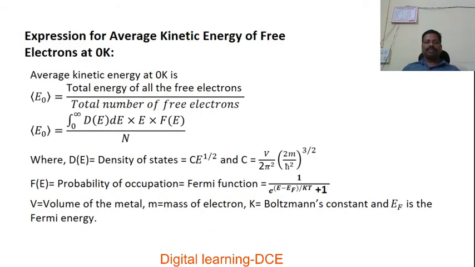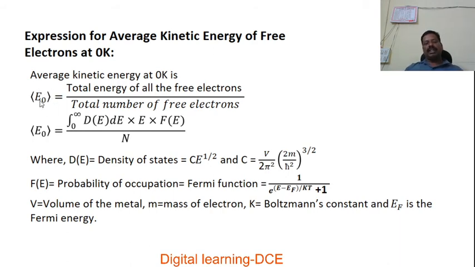Next, we are going to discuss the expression for the average kinetic energy of free electrons at absolute 0. Now we are going to find the average energy, or mean energy, of the free electrons in a metal. The average energy at absolute 0 degree Kelvin is defined as the average of E_0. E_0 is the average energy. This diamond bracket tells about the mean value or average value of the kinetic energy of free electrons at absolute 0.